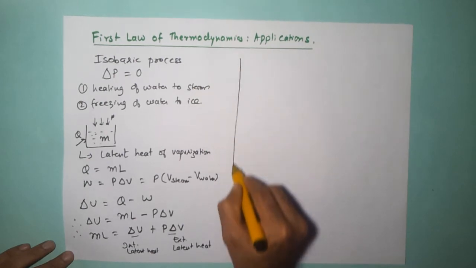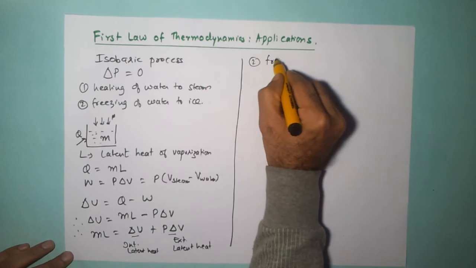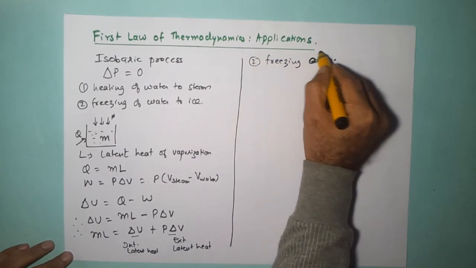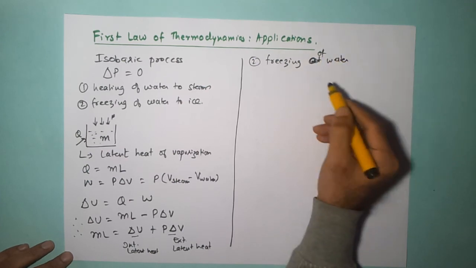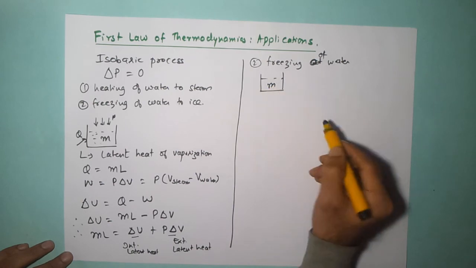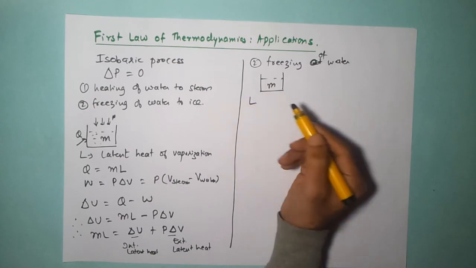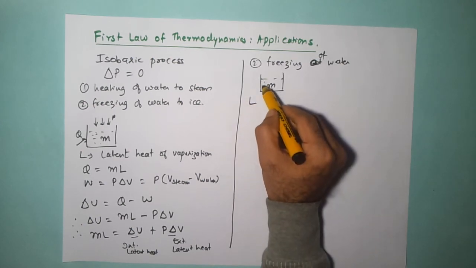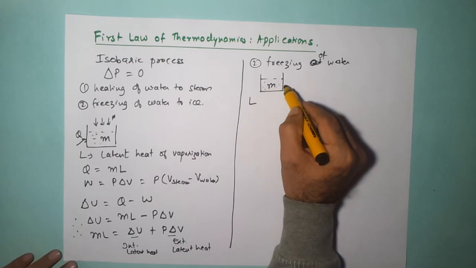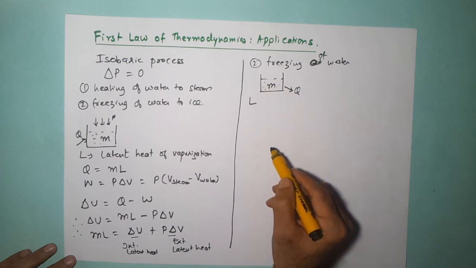Let us take the second example, freezing of water, getting converted into ice. So again, we'll take the same example. We have a container in which we have m gram of water, and let us say the latent heat of freezing is L. Now in this case, what is happening is this water is getting converted into ice at 0 degrees Celsius. So it has to give out heat Q. So it is losing heat Q.